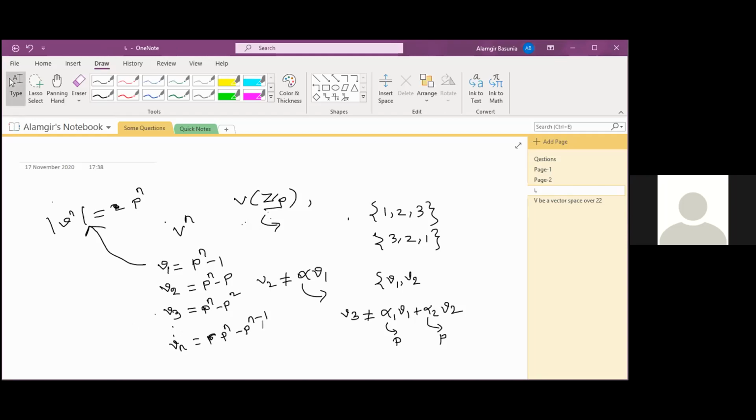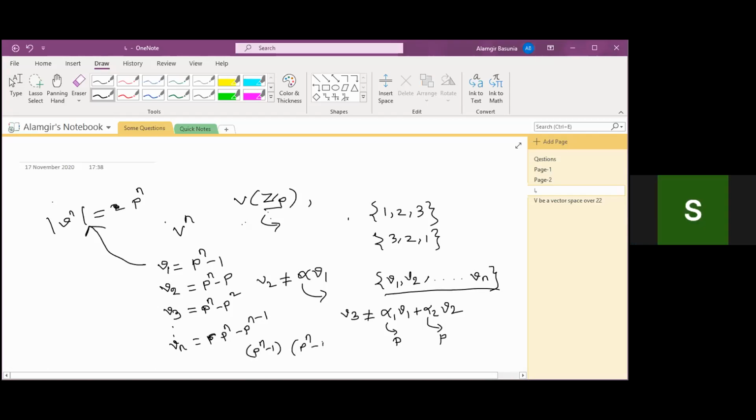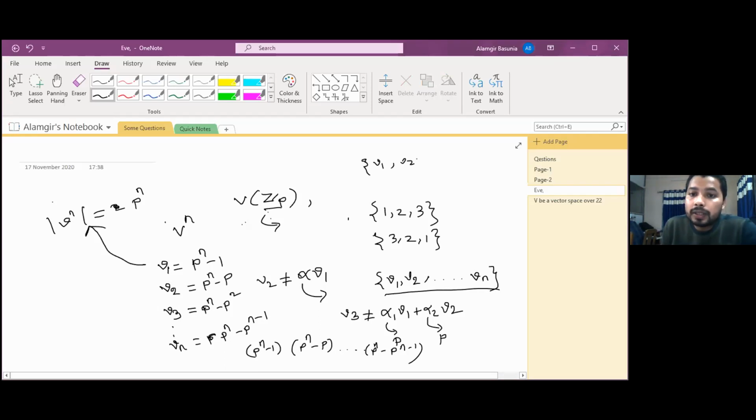Then the choices will be V1, V2, V3 up to Vn. If we want to choose these n linearly independent sets, then the total choices will be the product p to the power n minus 1, p to the power n minus p, up to p to the power n minus p to the power n minus 1. Now in this collection there are sets like V1, V2, V3 and also V2, V3, V1.